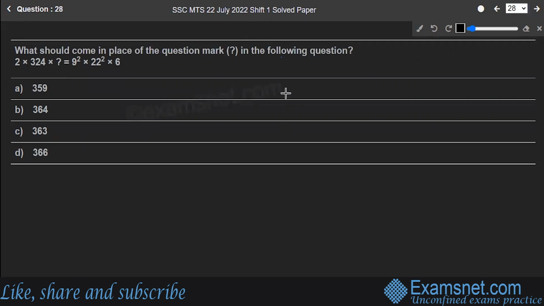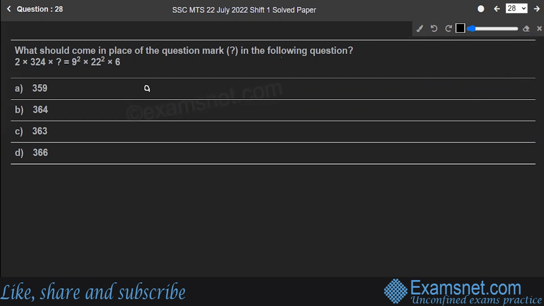Next is question number 28. What should come in place of the question mark for the following question? You have to find out what should come at the place of the question mark. It's simply nothing, you have to solve this algebraic equation. While solving this equation, you must keep the BODMAS rule in your mind, which says brackets, of, division, multiplication, addition, subtraction. This is the order in which the operators will be solved.